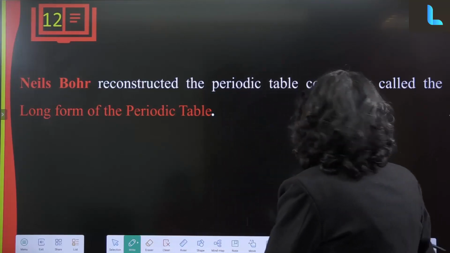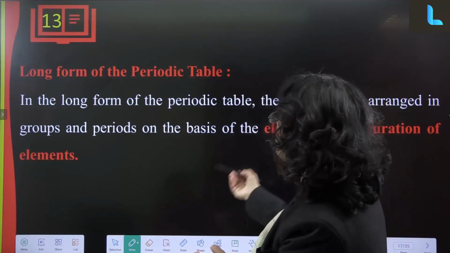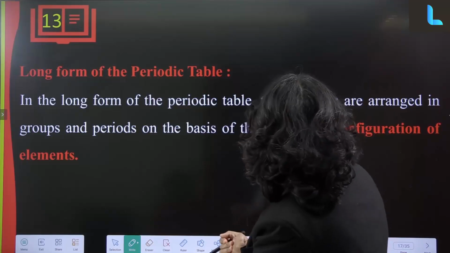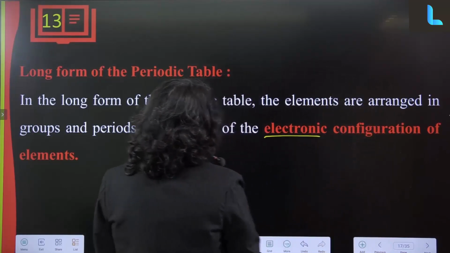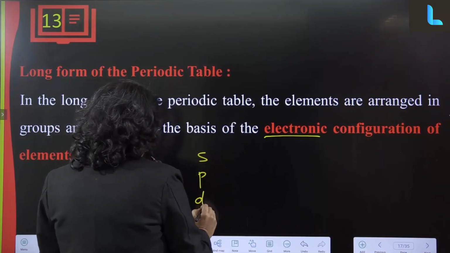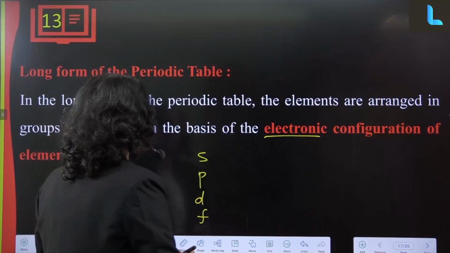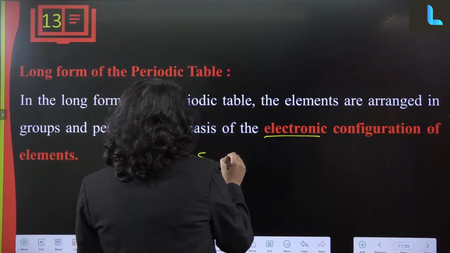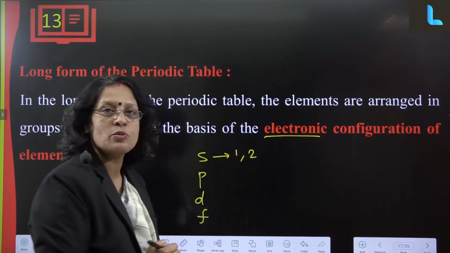In the long form of the periodic table, elements are arranged in groups and periods on the basis of electronic configuration. They are arranged in 4 blocks: S, P, D and F blocks. Group numbers 1 and 2 will be in the S block.